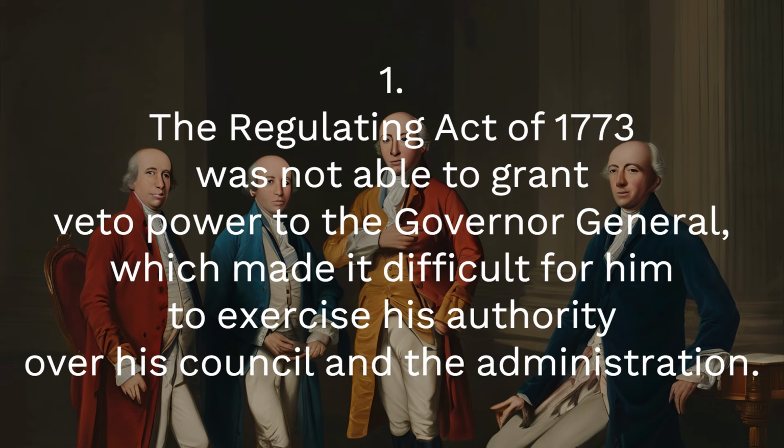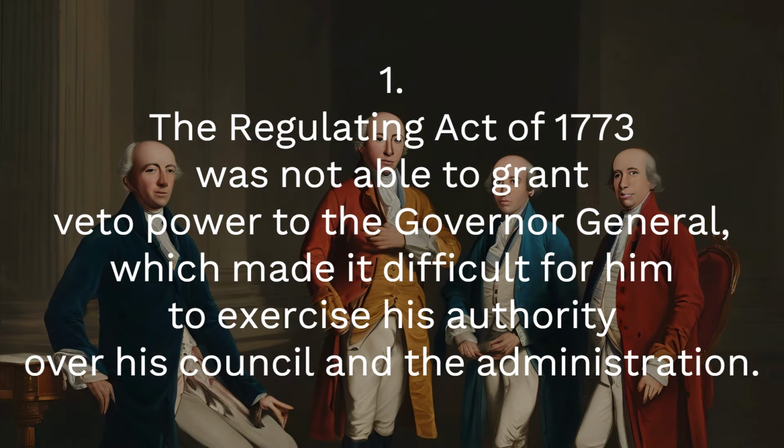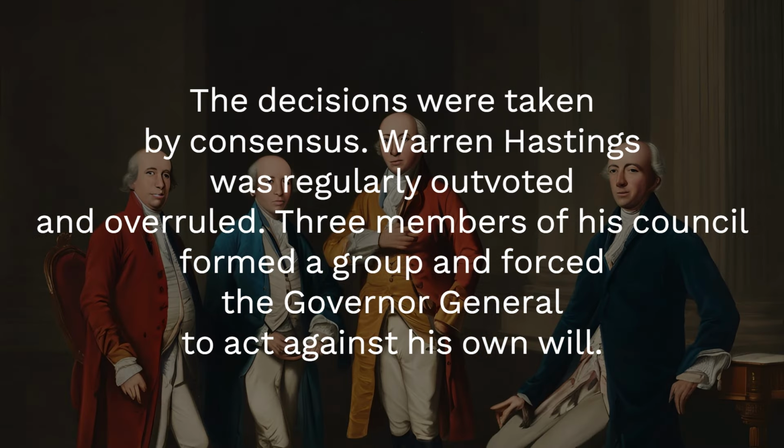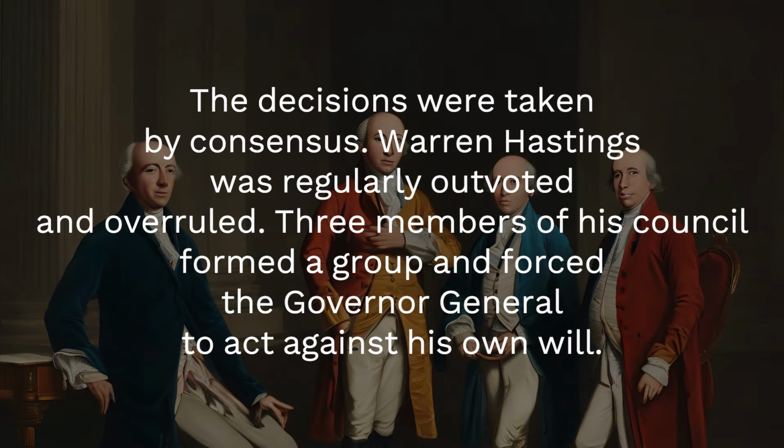The Regulating Act of 1773 was not able to grant veto power to the Governor-General, which made it difficult for him to exercise his authority over his council and the administration. The decisions were taken by consensus. Warren Hastings was regularly outvoted and overruled. 3 members of his council formed a group and forced the Governor-General to act against his own will.